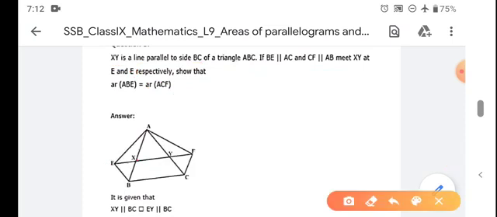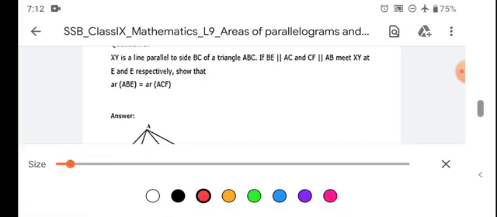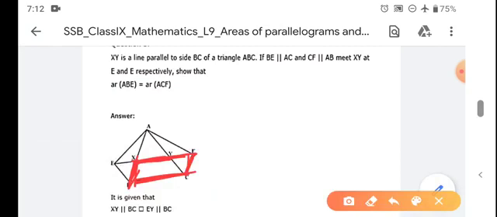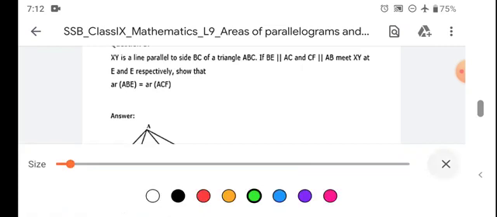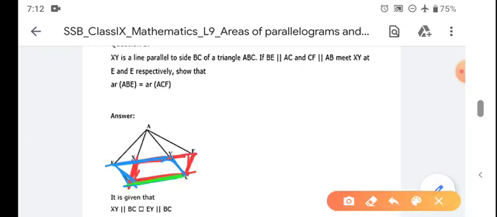तो क्या होगा, this line segment is parallel to this line segment, and in the question it is also given that this is parallel to this. So can we say that this is a parallelogram? Yes. Now this is parallel to this line segment, and in the question XY is parallel to BC, so this is also a parallelogram. Now can you see that both of them lie on the same base? So this red parallelogram and this blue parallelogram have equal area because they lie on the same base and within the same parallel lines.